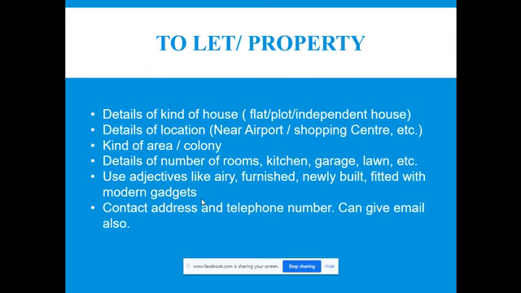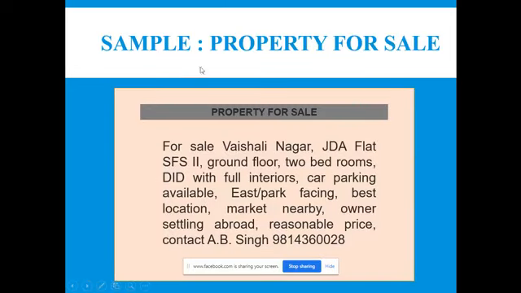So let us see the example. Property for sale. I'm reading: For sale, Vaishali Nagar, JDA flats, SFS 2, ground floor, two bedrooms, with full interiors, car parking available, park facing, best location, market nearby, owner sitting abroad, reasonable price, contact AB Singh, phone number.